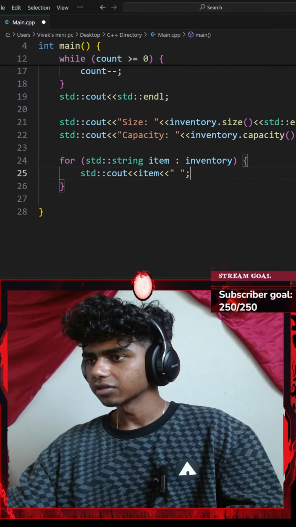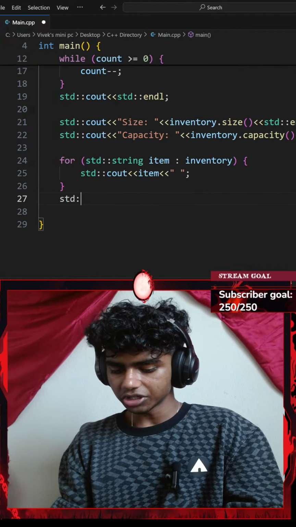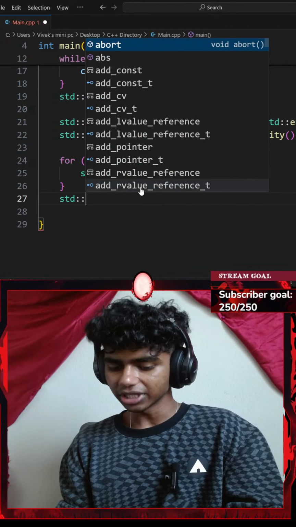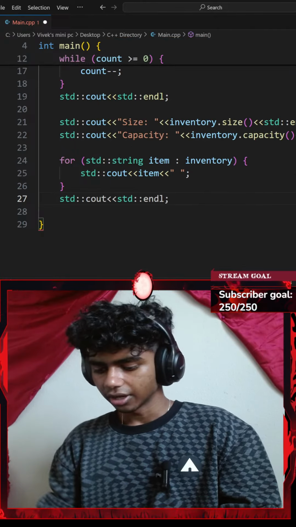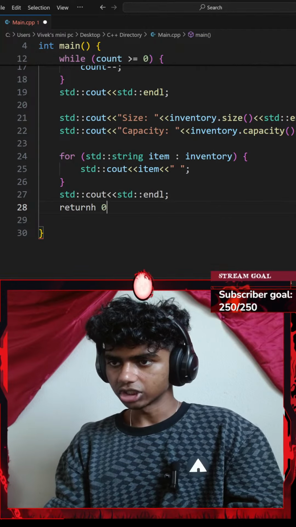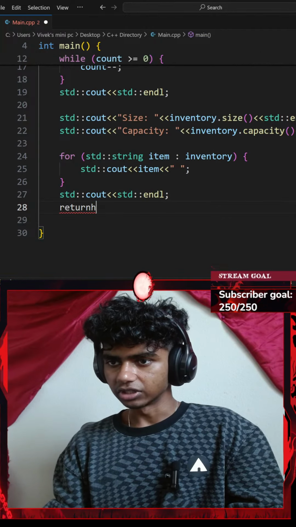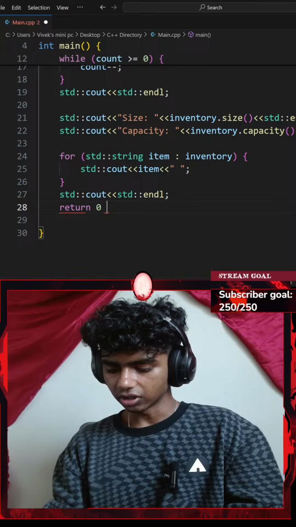Okay, perfect. And after that, I'll go with a standard console output with an insertion operator of a standard endl. And lastly, go ahead and return 0. Did I spell return correct? There we go, return 0.